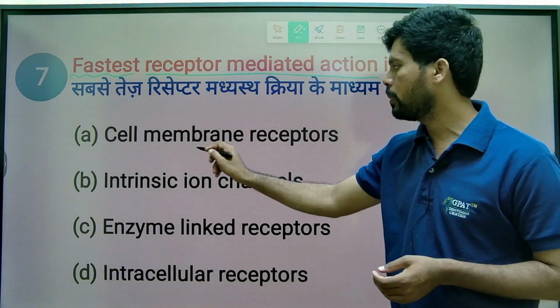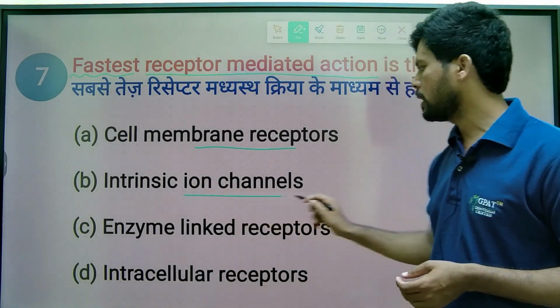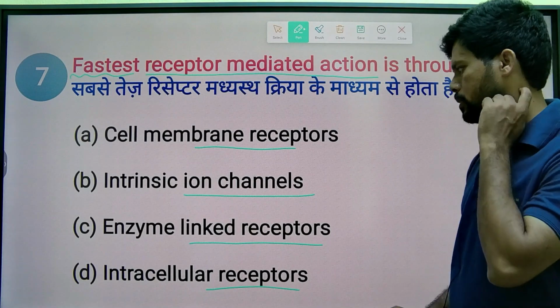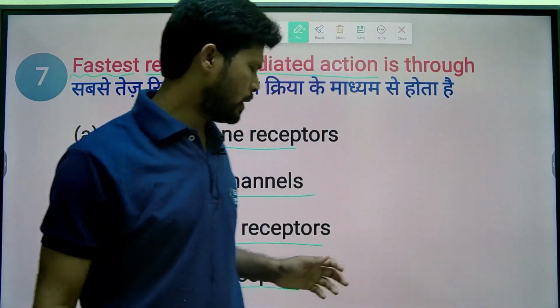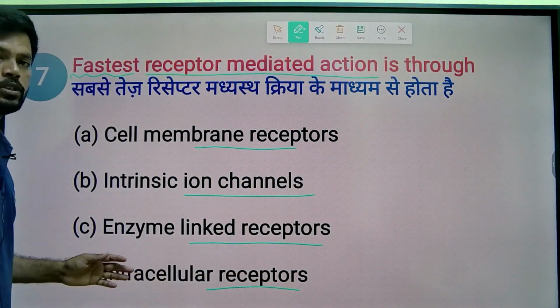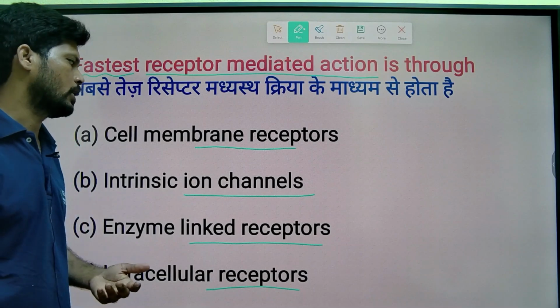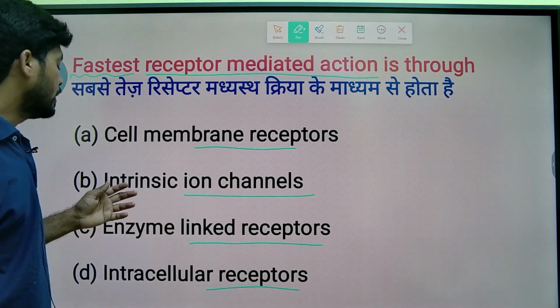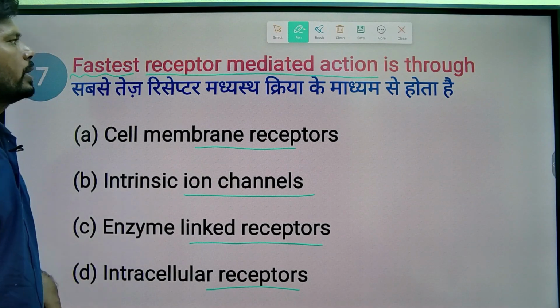So cell membrane receptors, intrinsic ion channels, enzyme linked receptors, intracellular receptors. Intracellular receptors, also known as nuclear receptors, are steroid receptors. Enzyme linked receptors are also known as catalytic receptors.